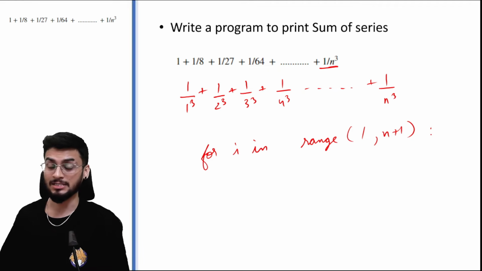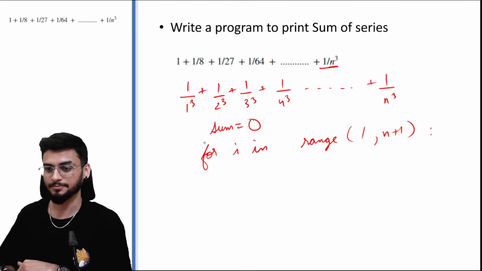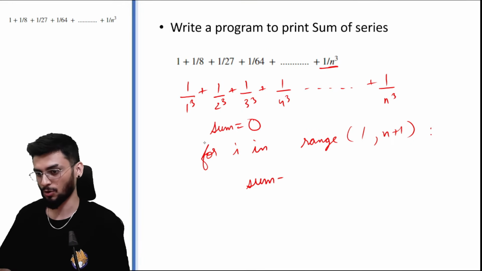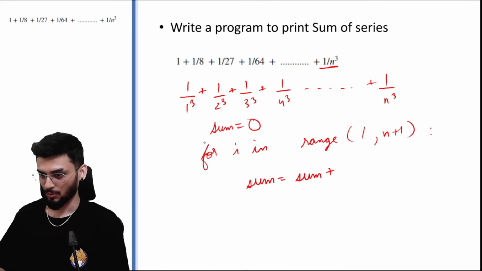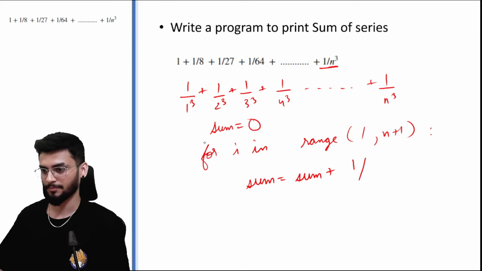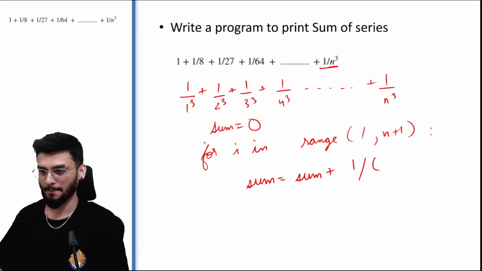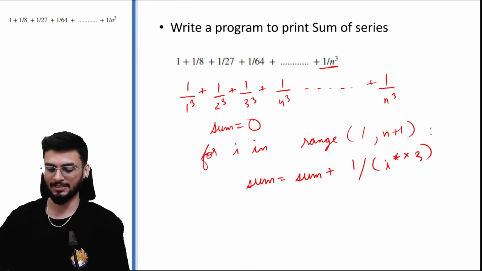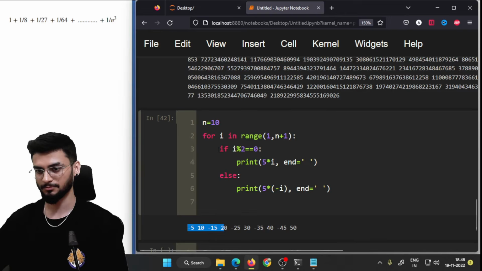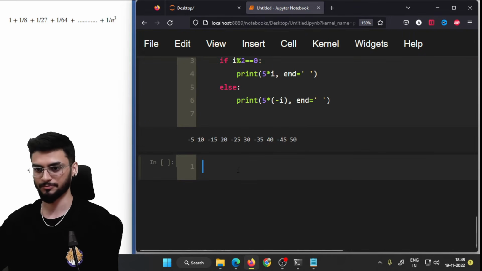we need to find the sum again. Create the variable sum equal to 0, where we'll be storing all the values. Sum is equal to sum plus 1 by, so you need to write it the way Python understands it, i raised to the power 3. Okay, so let's try to execute this program. I'm copying a few things from here to make things easier.